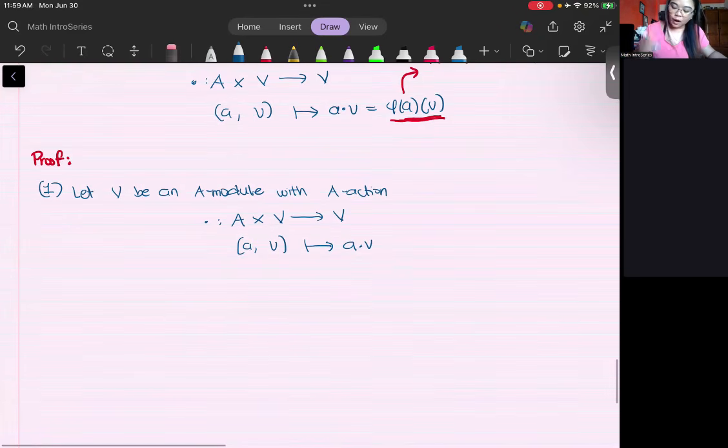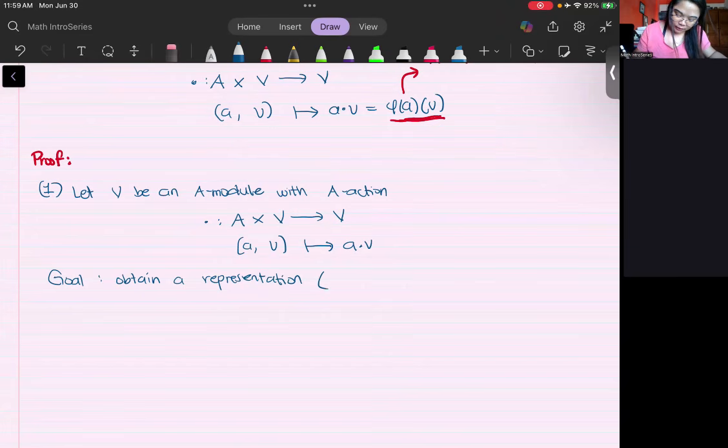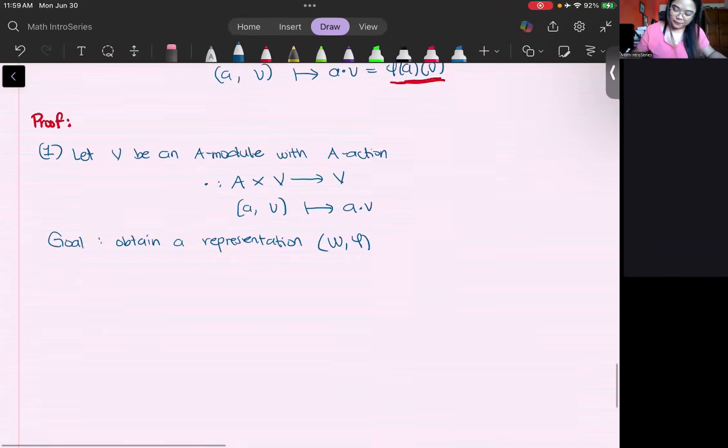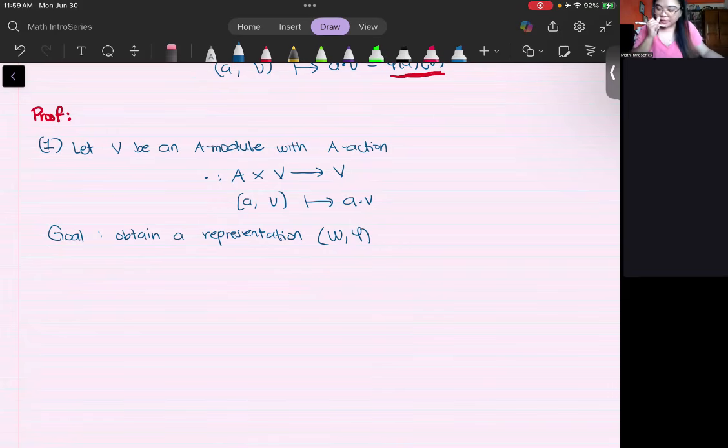Our goal is to obtain a representation W phi, where this W is a vector space and phi is a mapping from A to the endomorphism space on V. Now, what is our candidate for W here?